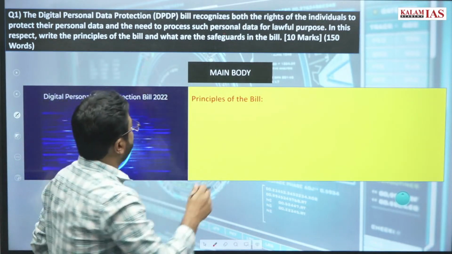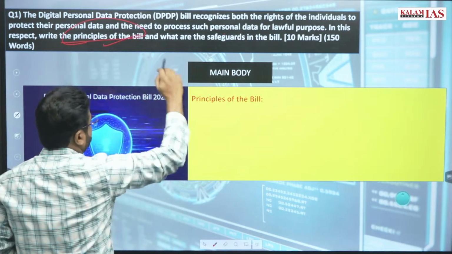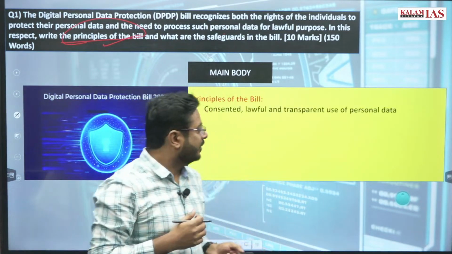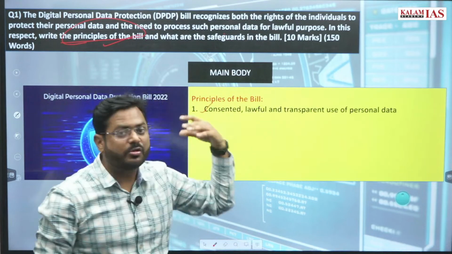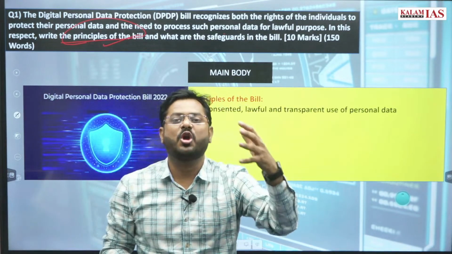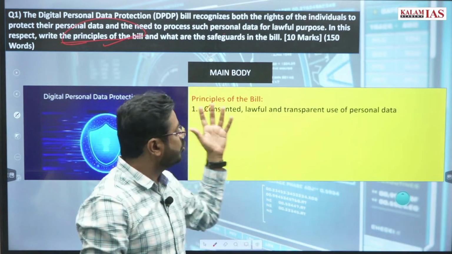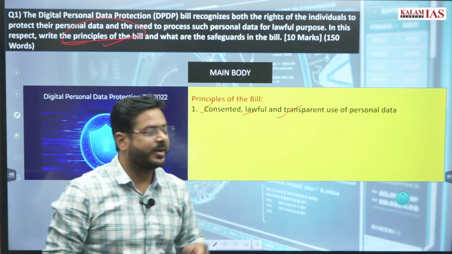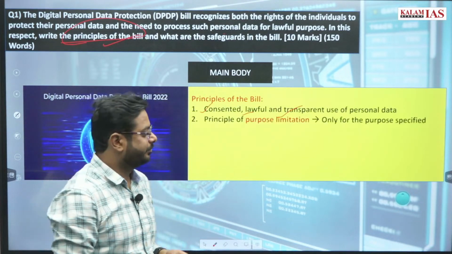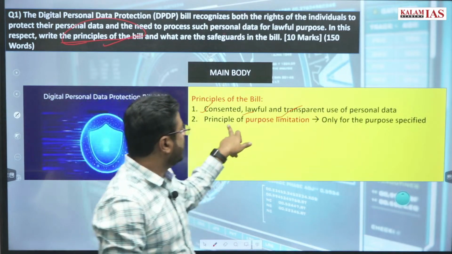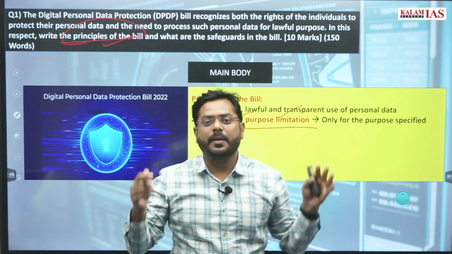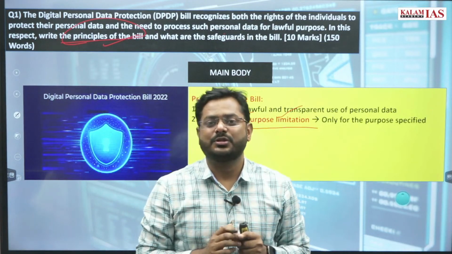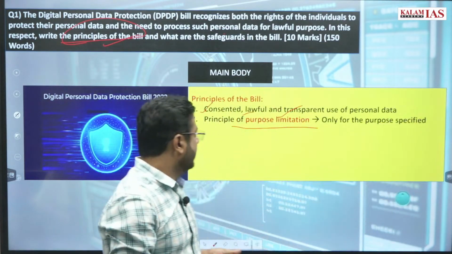Then come to the second part, the principles of the bill. You can just think of what can be the principles. Just now we have discussed that it should be consented. Without your consent, the data should not be taken from you. Then it should be lawful, and there should be transparent use of the personal data. Then we have the principle of purpose limitation. Only for the purpose for which the data has been collected, it will be used. So this is the principle of purpose limitation.